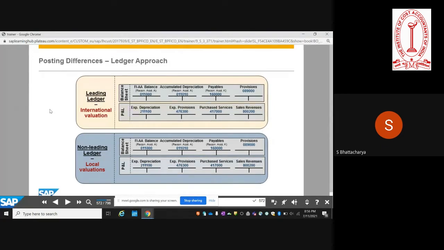Here is just an example of how the posting differences can look. You have the leading ledger, and then you have the non-leading ledger for the local valuations for the different geographies. So you can have a headquarter, say, anywhere in India. In that case, the Companies Act becomes your leading ledger, and then you have non-leading ledgers for the local valuations in other countries. As you see here, the GL account reflects the same question we were just talking about: the GL accounts will remain the same, just the values will be different.